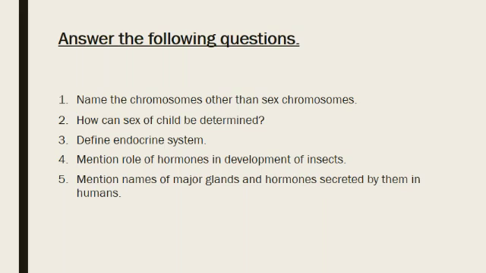Students, now you have to write answers to these questions in your rough notebook. Question number 1. Name the chromosomes other than sex chromosomes. Question number 2. How can the sex of a child be determined? Question number 3. Define endocrine system. Question number 4. Mention names of major glands and hormones secreted by them in humans.